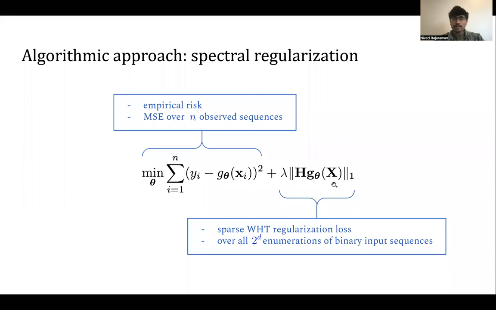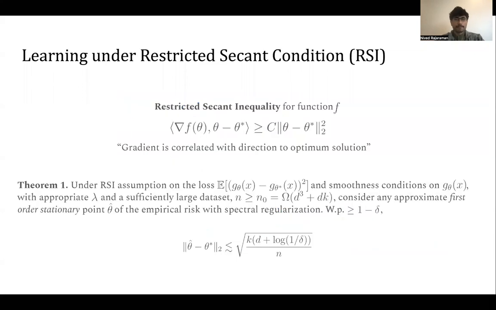To that end, you add a term called the sparse spectral regularization, which corresponds to a Walsh-Hadamard transform of the function. So h of g theta of x corresponds to evaluating the spectral form, or the polynomial form, of the function, and you evaluate its L1 norm. This is computed over all 2 to the d enumerations of the binary input sequences.